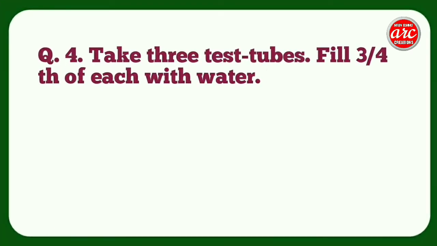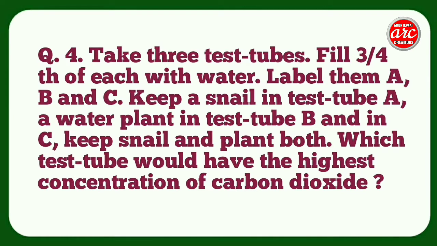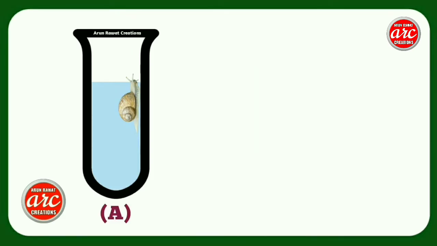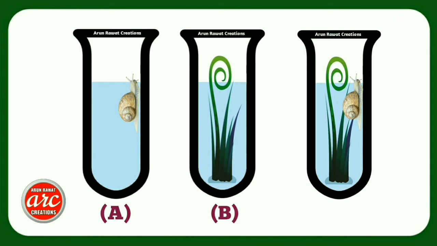Question number 4. Take 3 test tubes. Fill 3/4 of each with water. Label them A, B and C. Keep a snail in test tube A, a water plant in test tube B, and in C, keep snail and water plant both. Which test tube would have the highest concentration of carbon dioxide? The test tubes are shown in the picture.